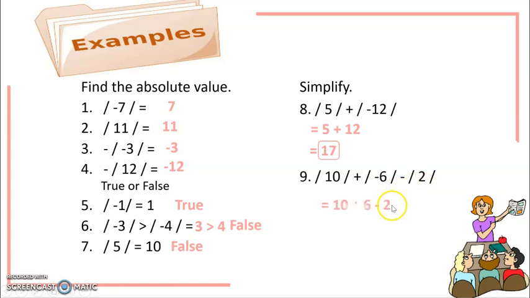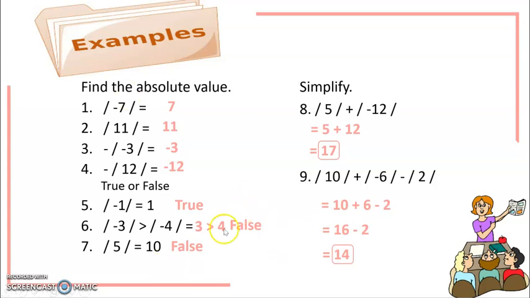So, again, I will repeat: absolute value of 10 is 10, plus absolute value of negative 6, 6, minus absolute value of 2, 2. So, 10 plus 6 is 16, minus 2, final answer, 14. Okay, so this is now our simplified form.